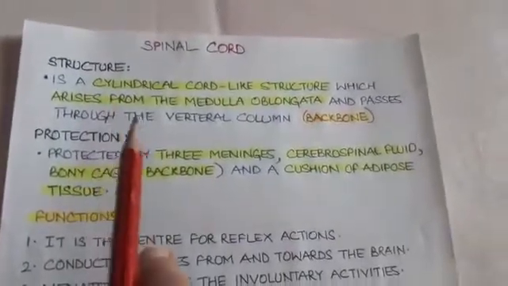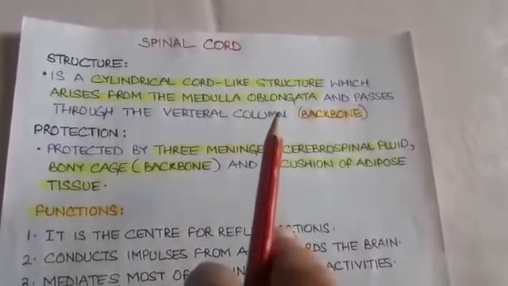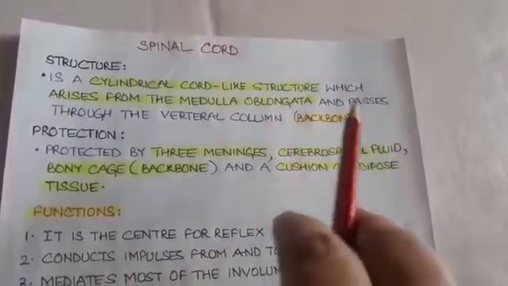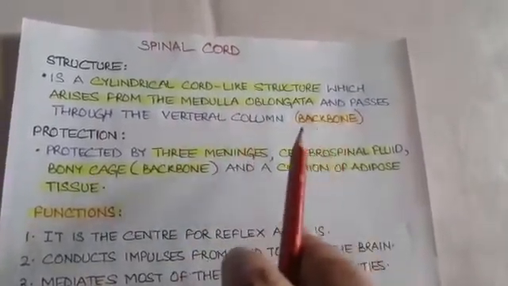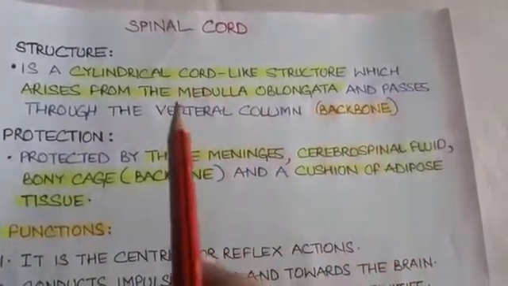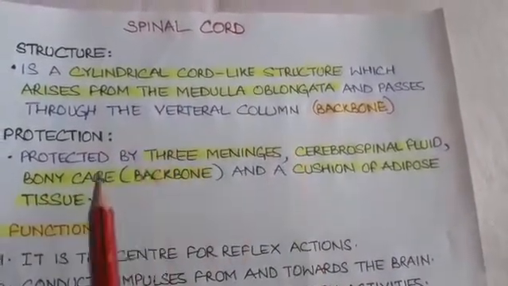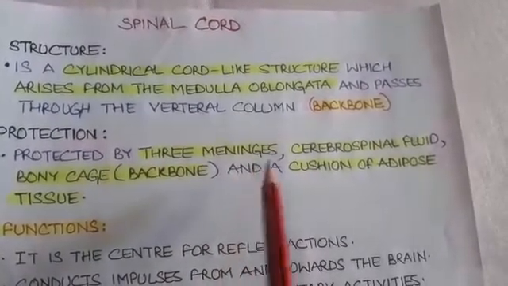The second part of the central nervous system is the spinal cord. Its structure is that it is a cylindrical cord-like structure that starts from the medulla oblongata and passes through the vertebral column. Vertebral column is a bony cage that is commonly called the backbone. Again, since spinal cord is a very important and delicate structure in the body, it has the following protections. Number one, it is protected by 3 layers called the meninges.